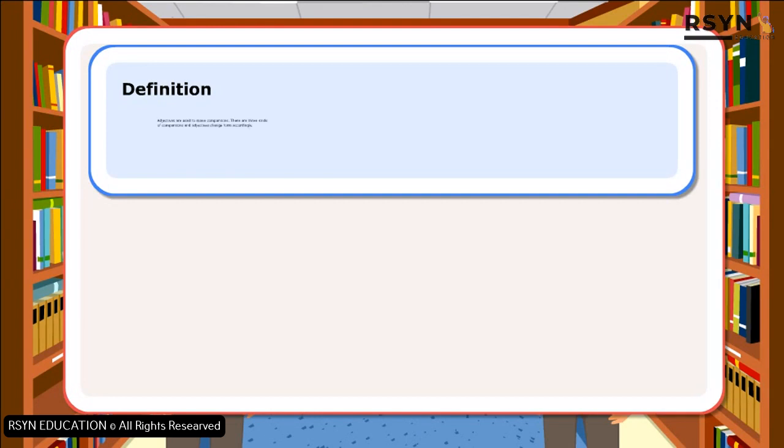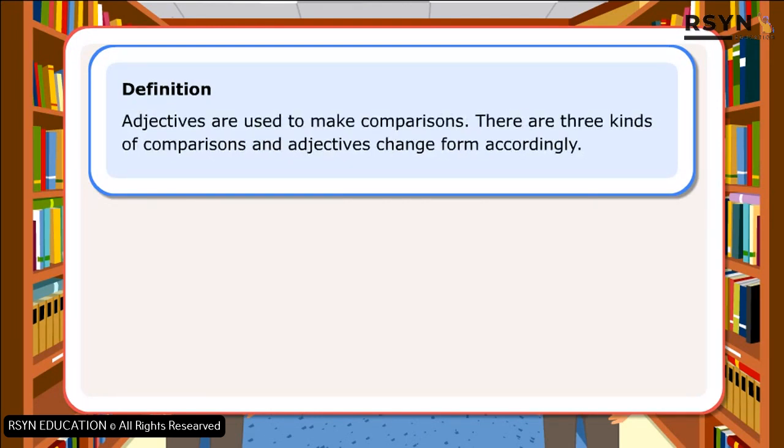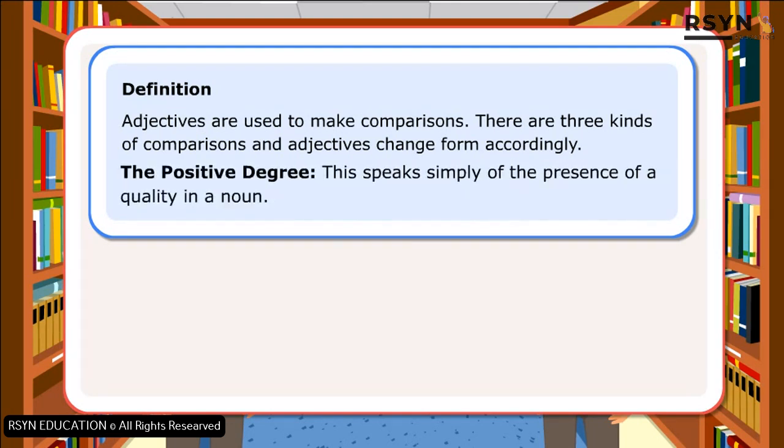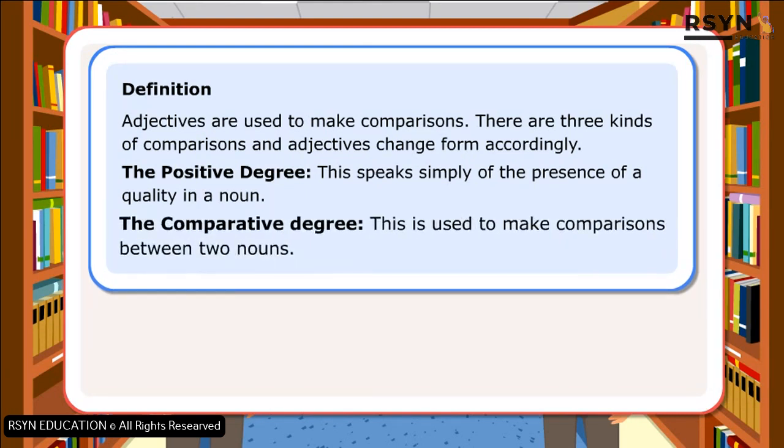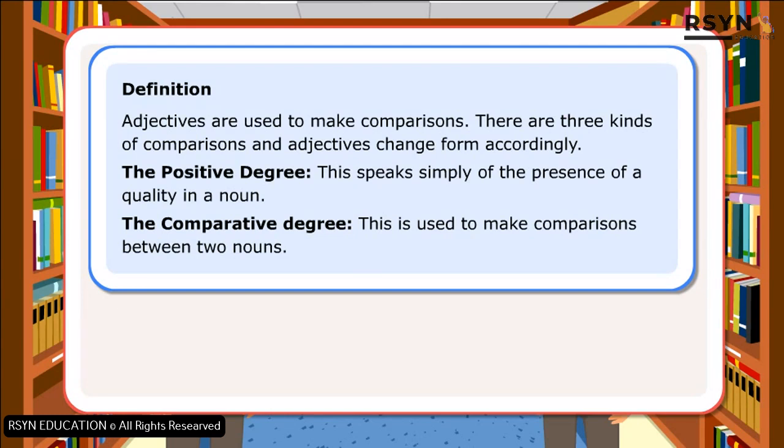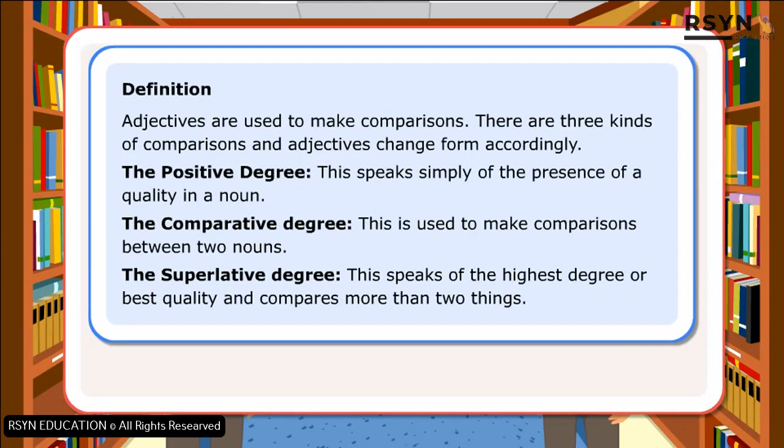Definition. Adjectives are used to make comparisons. There are three kinds of comparisons, and adjectives change form accordingly. The positive degree speaks simply of the presence of a quality in a noun. The comparative degree is used to make comparisons between two nouns. The superlative degree speaks of the highest degree or best quality and compares more than two things.